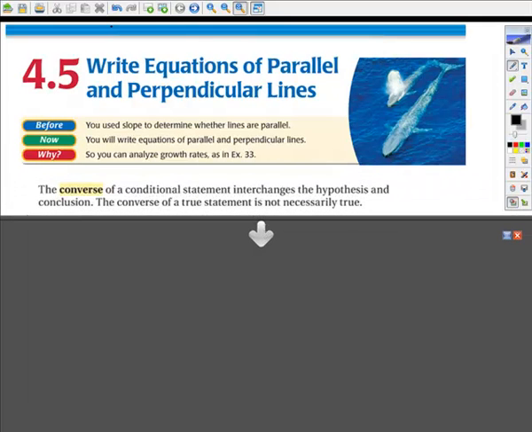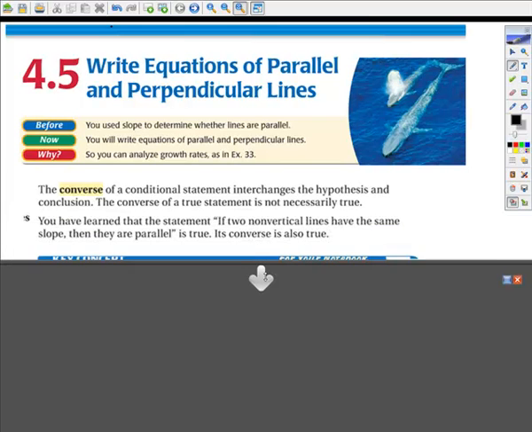First, we need to look at a definition, though. And the definition is that of a converse. This says that the converse of a conditional statement interchanges the hypothesis and the conclusion. Hypothesis is basically the if portion of the statement, and the conclusion is the then part. So the converse of a true statement is not always necessarily true.